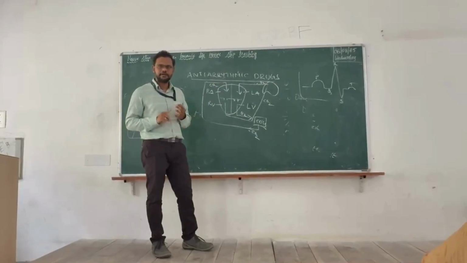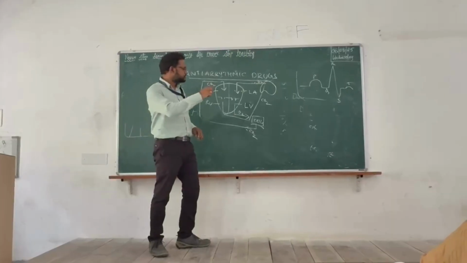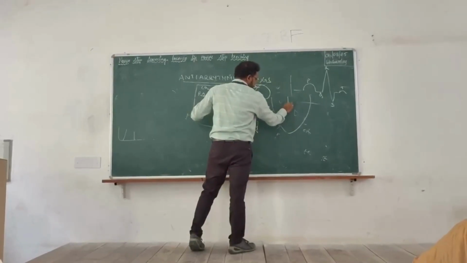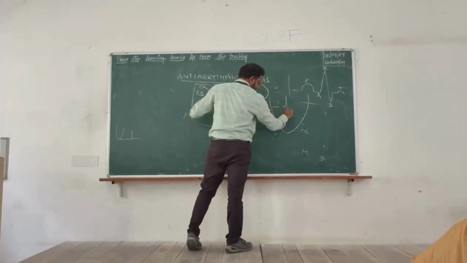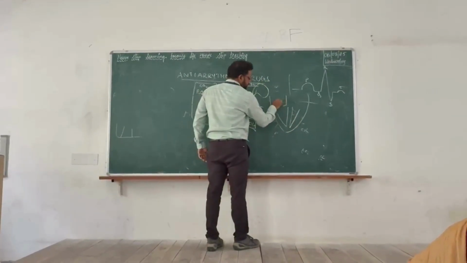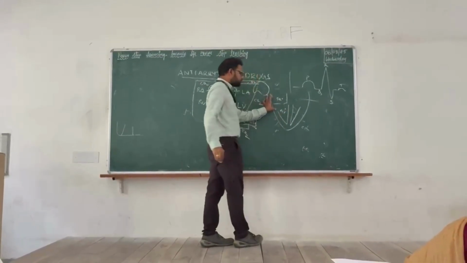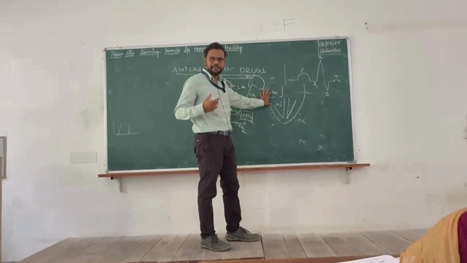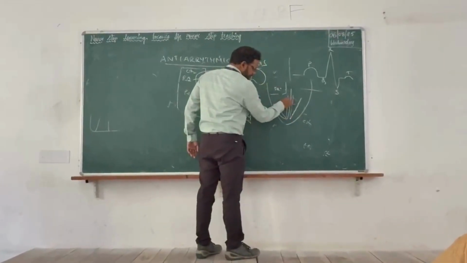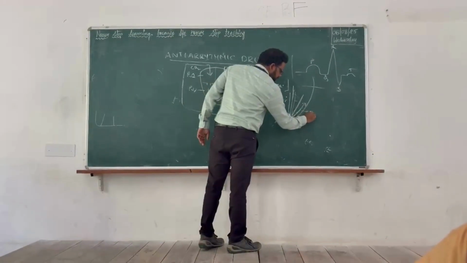Those are the SA node and AV node, the two pacemakers of the heart. Through these, the electrical impulses are generated. They travel through the bundle of His and the Purkinje fibers.